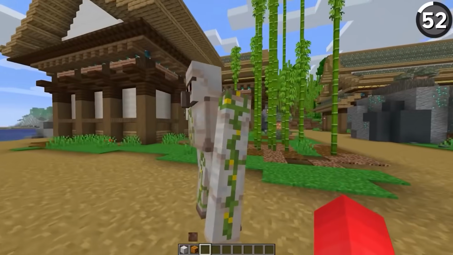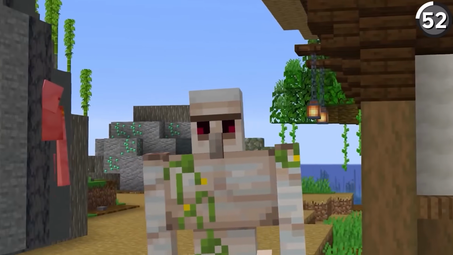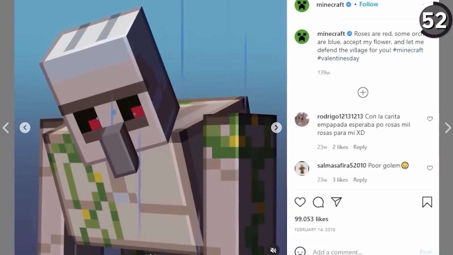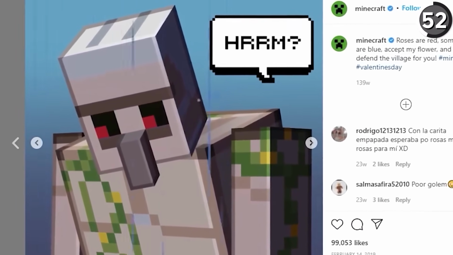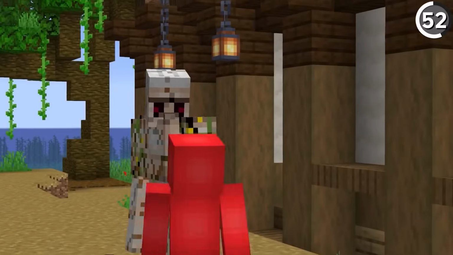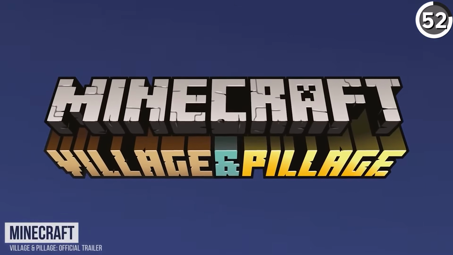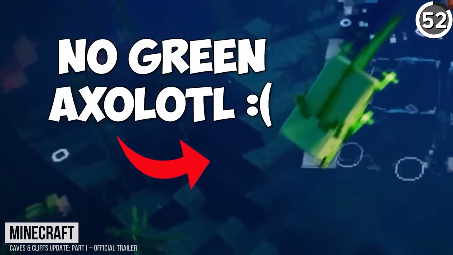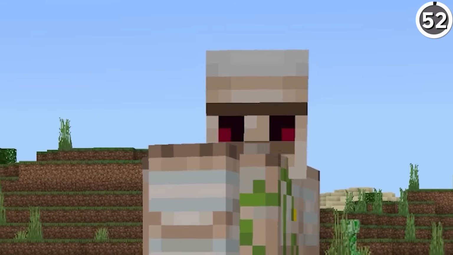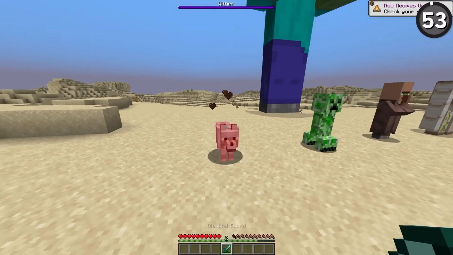Finding Minecraft details can be a tricky process, and sometimes the real secrets don't come from the game itself. For instance, take the Iron Golem. Now, in-game, I always figured this red pixel functioned as the pupil, but no, all it takes is one look at the official 2019 Valentine's Day post from Mojang's Instagram to see that the red part is actually the Golem sclera. So does that mean that this is canon? Well, I guess I don't know. After all, there was the famous Bluestone incident from the Village and Pillage trailer, so maybe promotional art isn't always to be trusted. But if I had to bet on my assumption versus the artist's rendition, I'd pick the official every time.